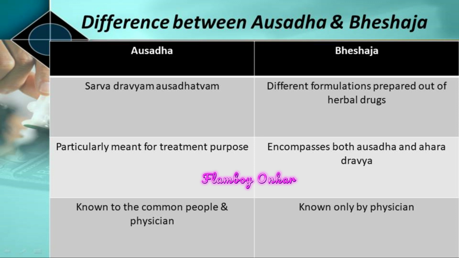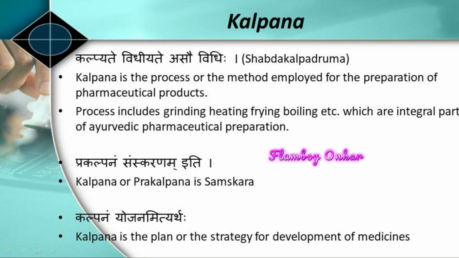If one part of the dravya is taken, 16 times of water is added, and further it is reduced to 1/8. So such ratios are there. Therefore, Bheshaj is only known by the physician. Next is Kalpana. Kalpyate vidhiyate oso vidhi.